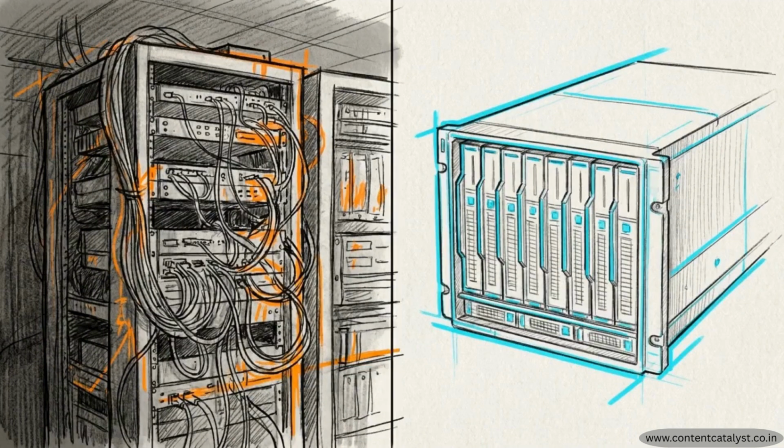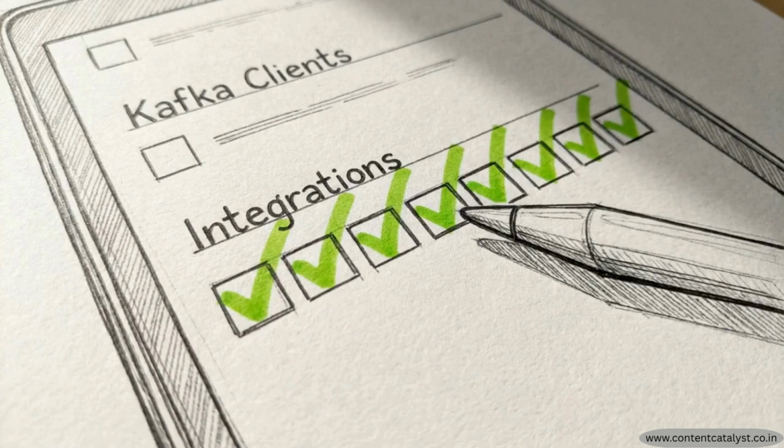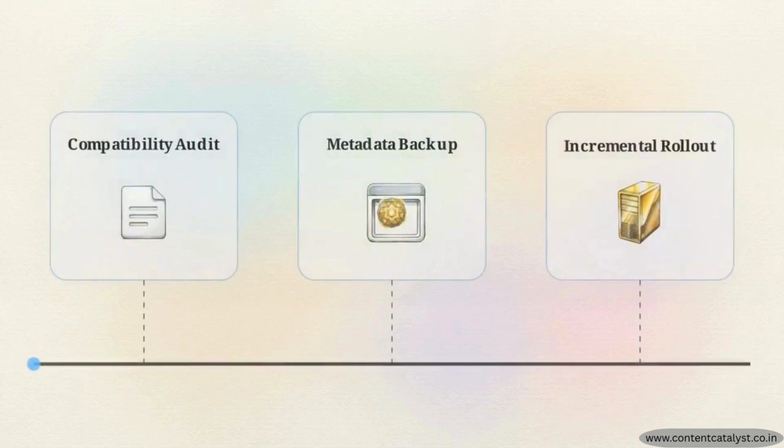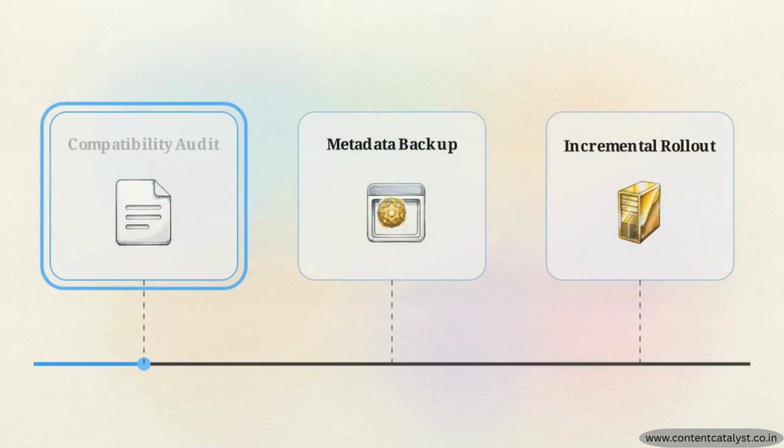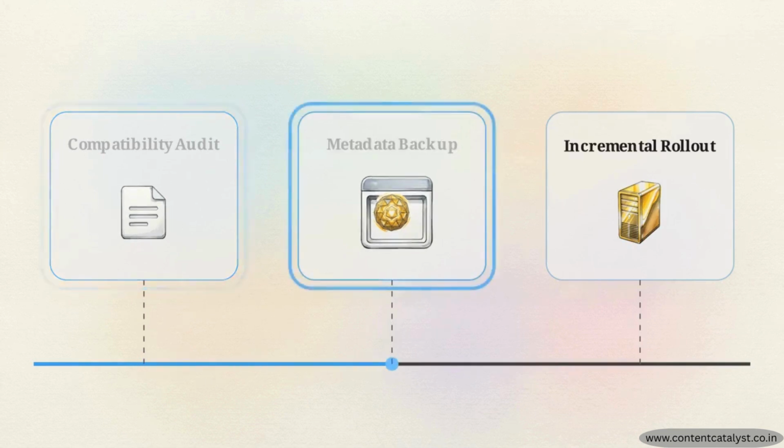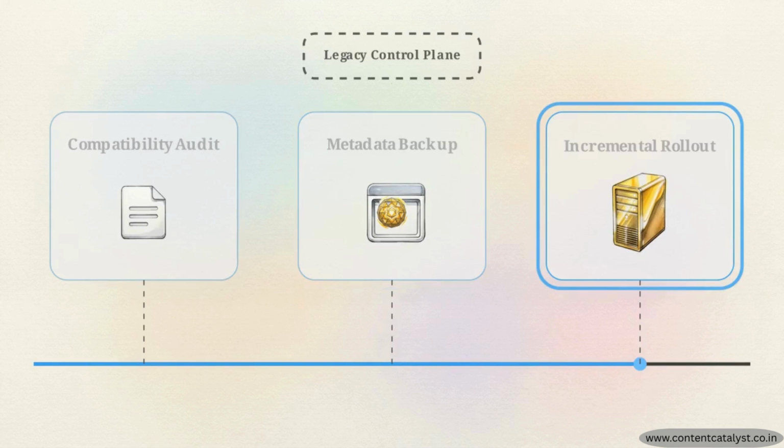While legacy configurations remain supported for now, delaying the transition maintains existing security and performance vulnerabilities. Preparation begins with an audit to ensure all active Kafka clients and surrounding integrations are compatible with the KRaft protocol. Teams must develop a phased migration plan, identifying low-traffic windows to minimize impact. The execution involves an incremental transfer of metadata, allowing the new control plane to take over without a sudden cutover.